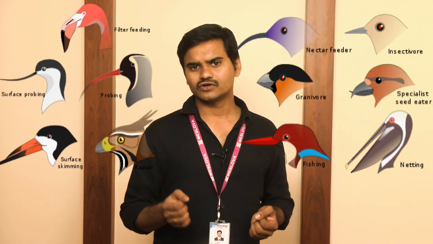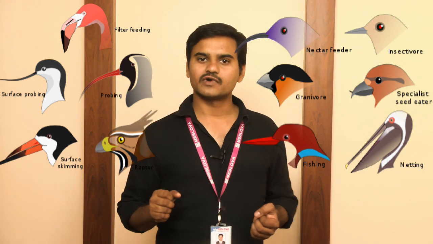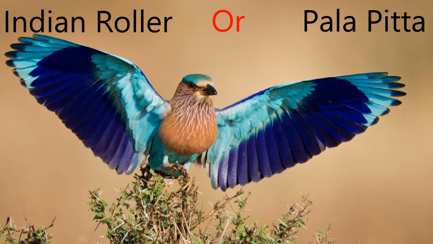Exactly, when Charles Darwin landed on the islands, he remarkably observed different types of finches. What are finches? Finches are sparrow-like birds. Our state bird is also a finch, that is Palapitta. In the same manner, he observed different types of finches in the small region of that island.